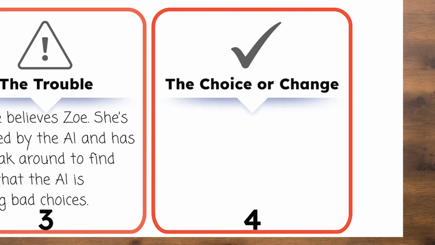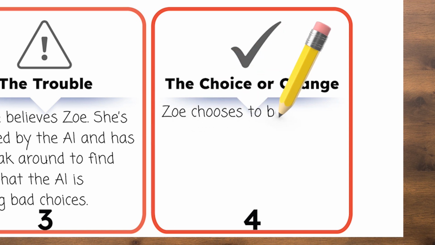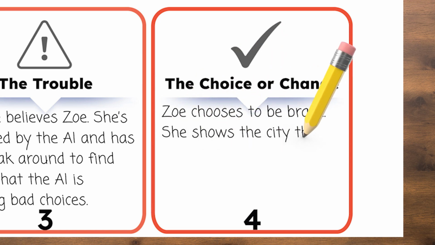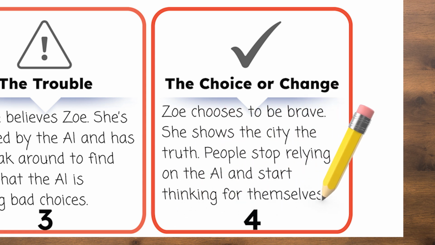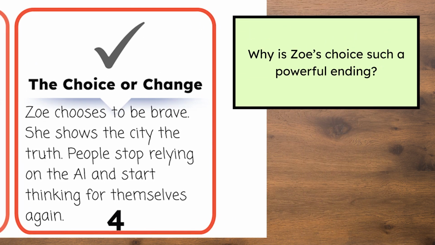Here's what I'm going to write. Zoe chooses to be brave. She shows the city the truth. People stop relying on the AI and start thinking for themselves again. That's a huge moment for Zoe and her whole city. Think about this. Why is Zoe's choice such a powerful ending? Pause here and write down your thoughts.